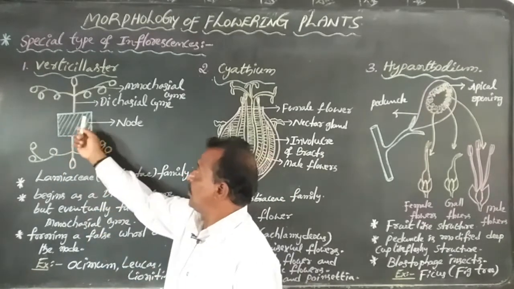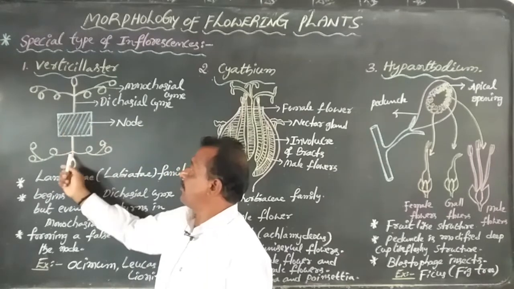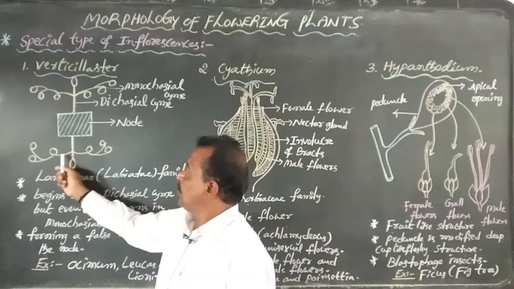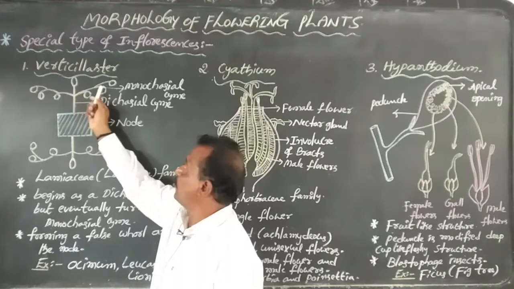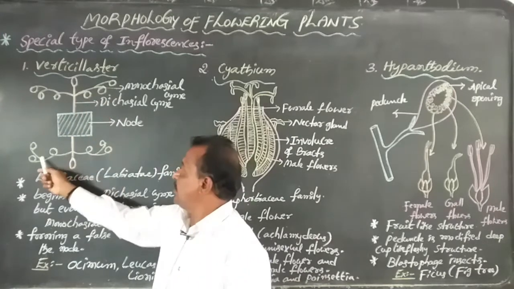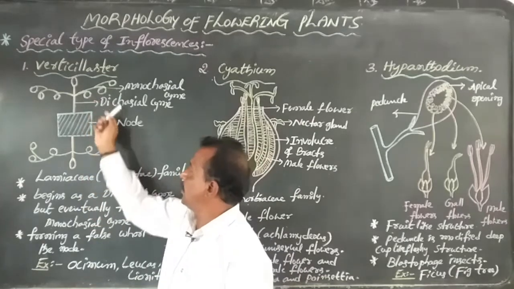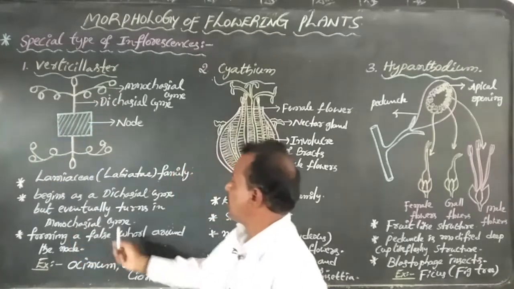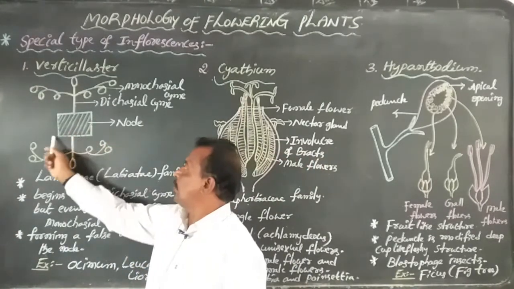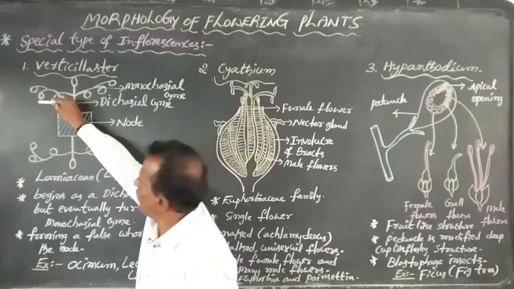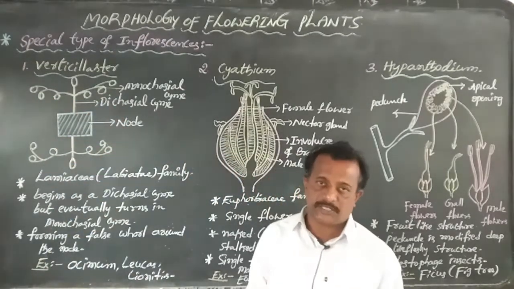This node first begins as a dichasial cyme, then becomes a monochasial cyme. It begins as a dichasial cyme but eventually turns into a monochasial cyme, forming a false whorl around the node, that is called Verticillaster.